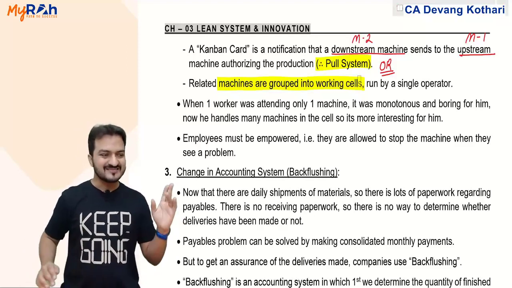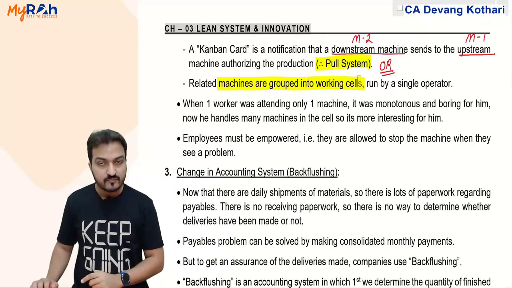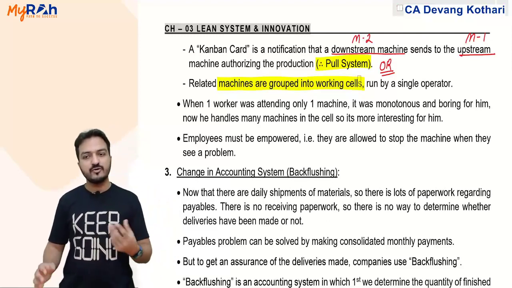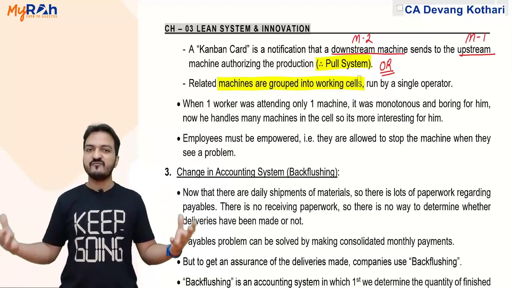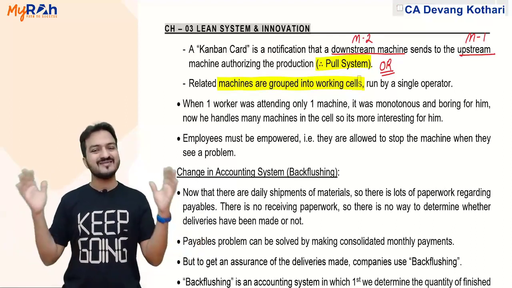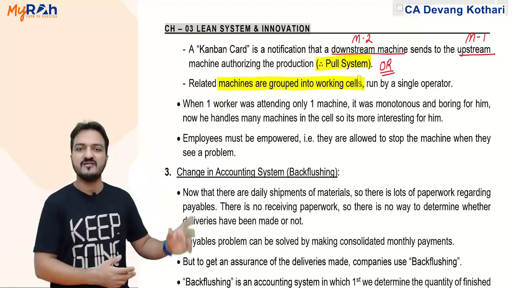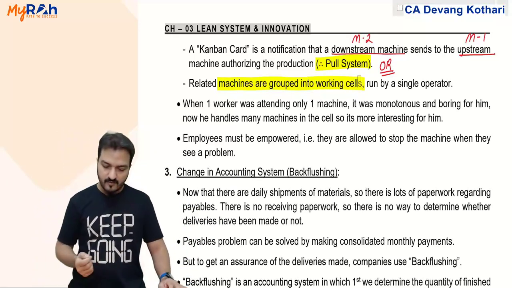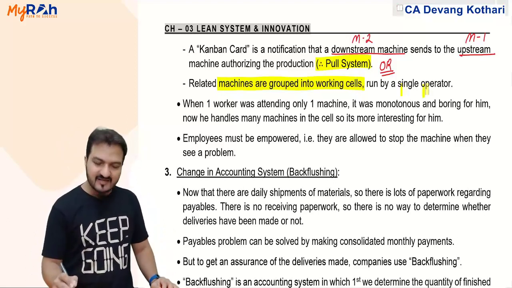If machine 1 is handled by manager 1 and machine 2 by manager 2, then the problem will remain, because manager 1 will always try to show that his production is good, he will produce as much as possible, and hence there will be inventory buildup before machine 2. But if both machines are handled by the same person, then he will not do excess production, because then he will have to handle the extra units and extra defectives. So it will be automatically managed when both machines are run by a single operator.